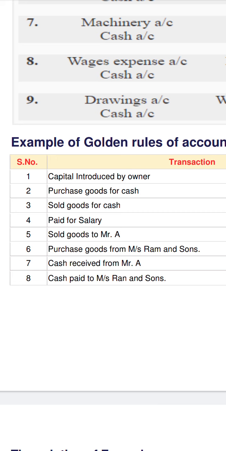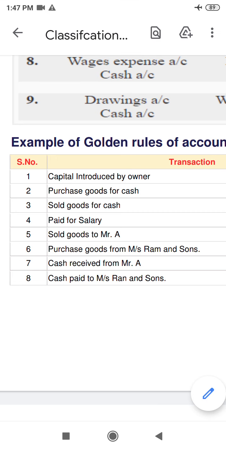So purchased goods from Ram and Sons. Here there are two accounts, purchase and Ram and Sons. Purchase is an expense and Ram and Sons is a personal account. Now who is the giver? In case of a personal account, the giver will be credit. Ram and Sons is the giver of the goods, so he will be credit. And purchase you can take as an expense, a nominal account. So all expenses are debit in case of a nominal account.